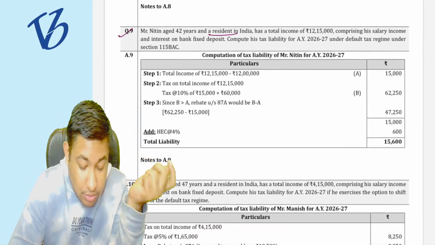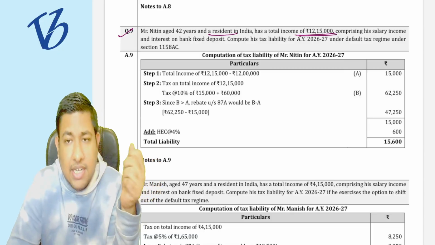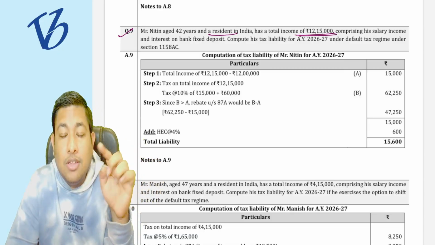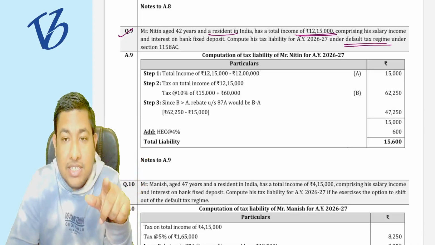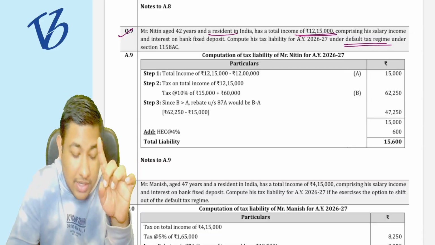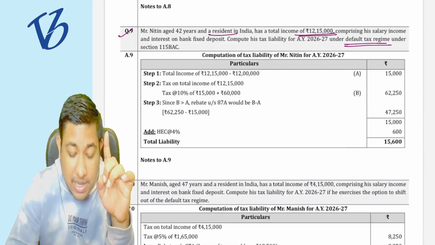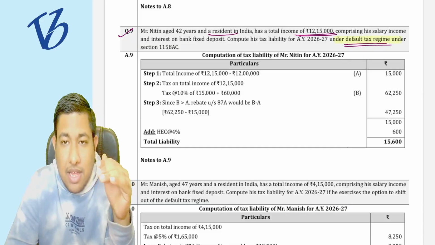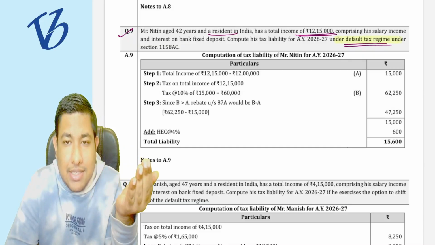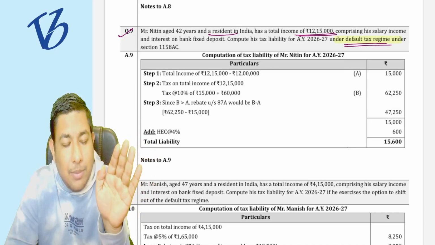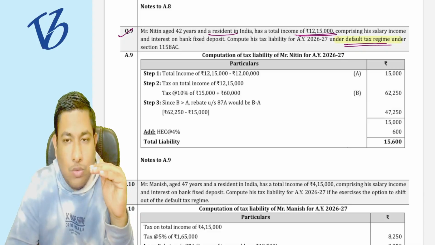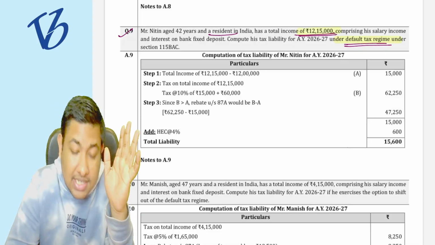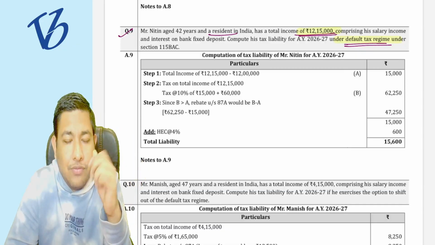It says that he is also a resident of India and total income is exceeding 12 lakh 15,000 rupees. Now the income is exceeding 12 lakh, and he is under the default tax regime. But listen to me very carefully. I have taught you one concept that under the default tax regime, if there is a slight increase in income over and above the rebate income, that is, the rebate income is 12 lakh rupees. If your income is up to 12 lakh rupees, you will get the rebate. But there is a slight increase in the income, that is of 15,000 rupees.